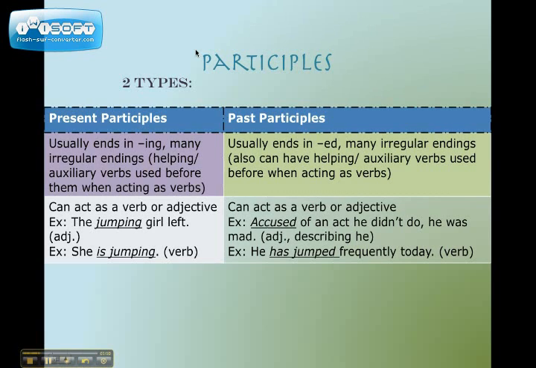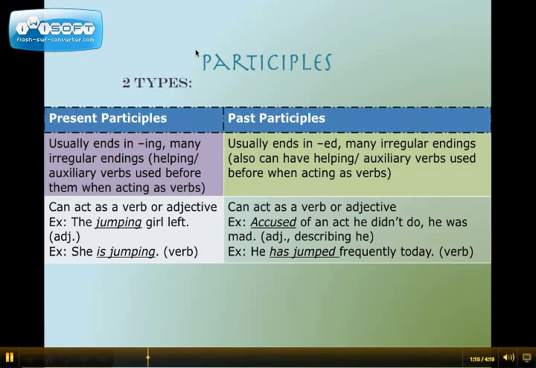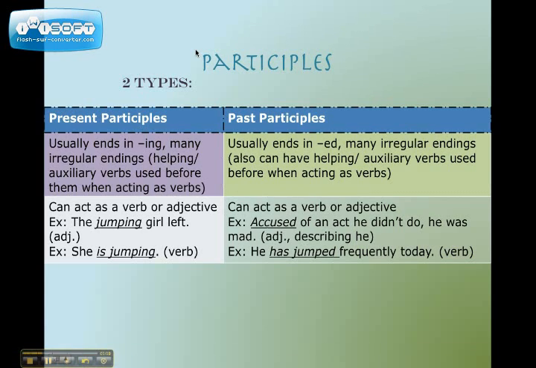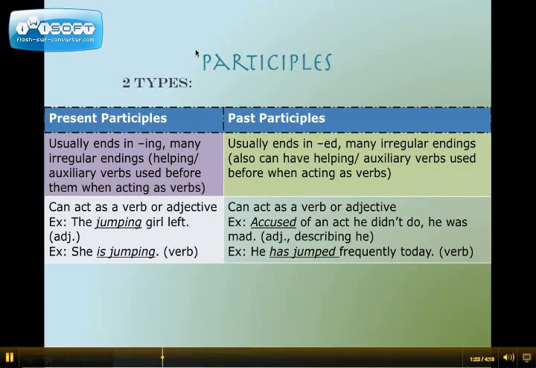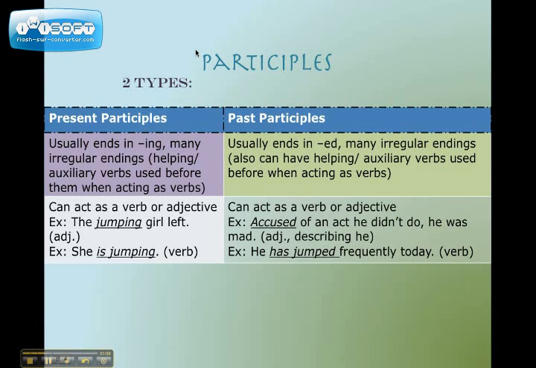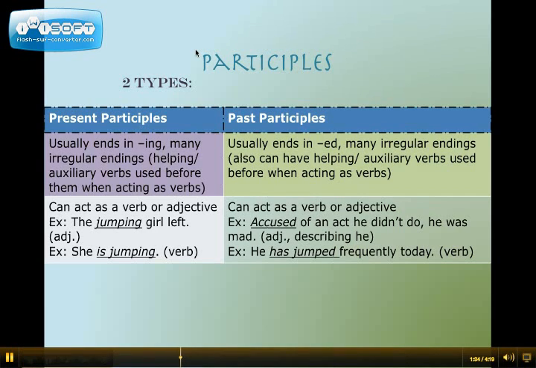As I said, they can act as verbs or adjectives. For present participles, an example for adjectives is, the jumping girl left. Jumping is modifying girl. Then we have, she is jumping. Is jumping is a whole verb phrase because is acts as a helping or auxiliary verb. And those only occur when you are using the present participles or past participles as verbs.